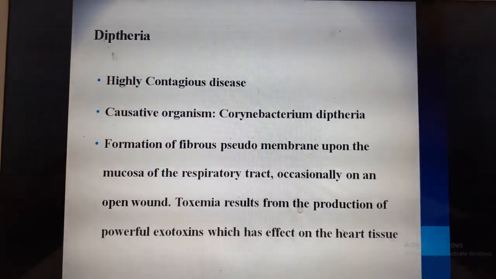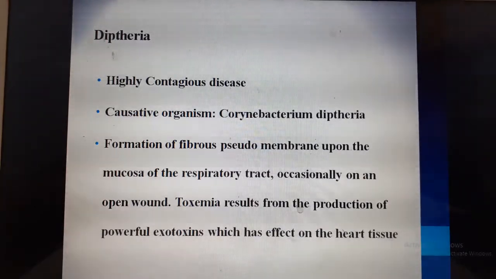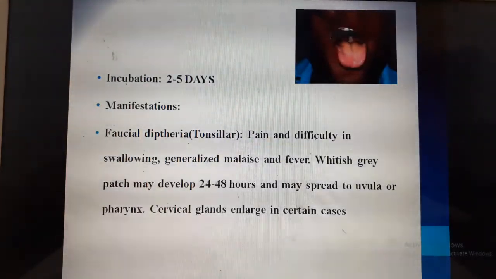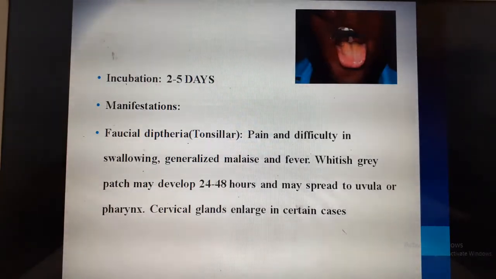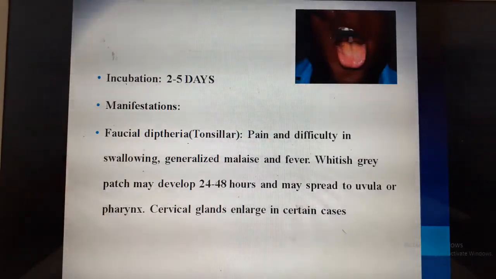Infection in the blood, and it also produces more toxins. Diphtheria produces a lot of exotoxins which can affect the heart, resulting in myocarditis, inflammation of the myocardium. And this is a serious infection where the children can have a lot of severe symptoms. The incubation period is 2 to 5 days.